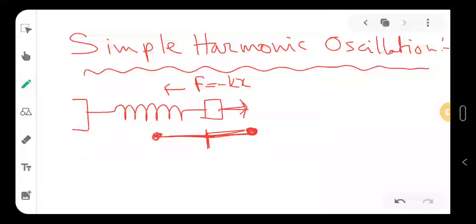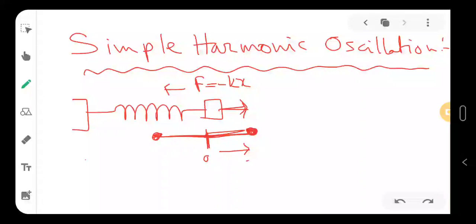So equilibrium point is that point when everything will be in equilibrium, there will be no force on the bob itself. Now one thing you see here, that when the bob is going in this direction, the force is always working in opposite direction.